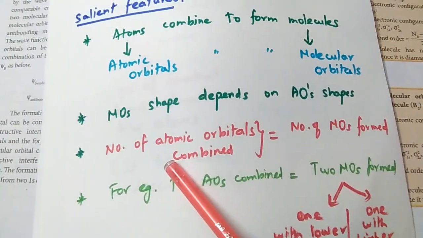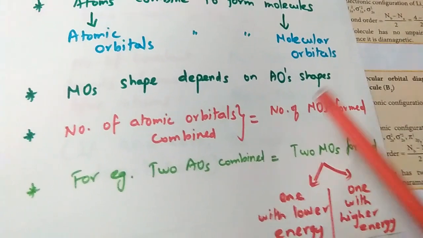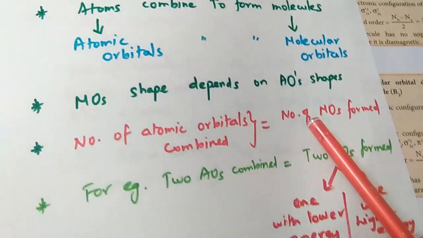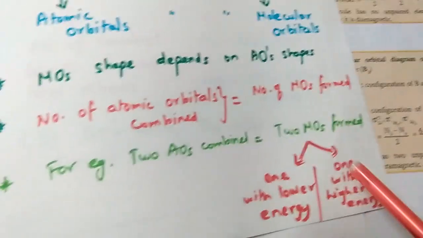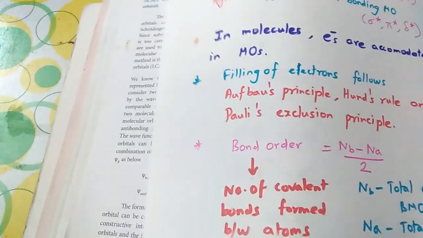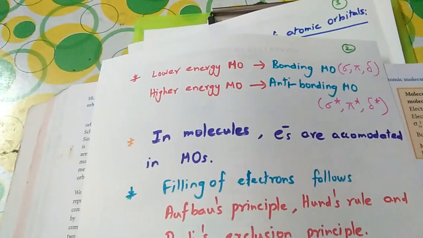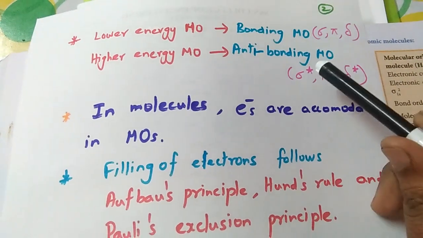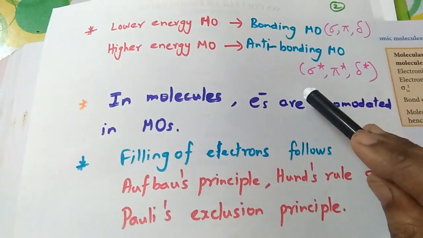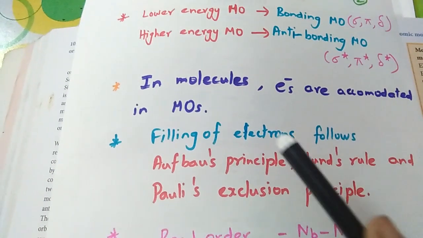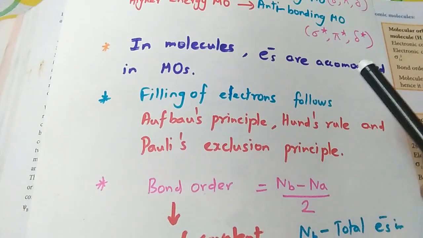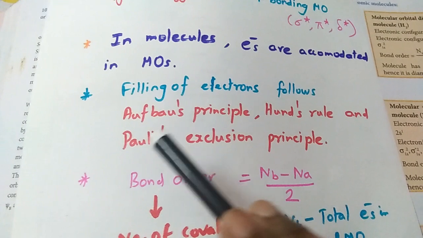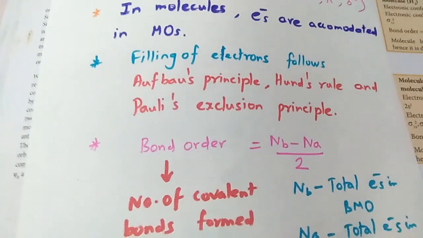The number of atomic orbitals combined is equal to the number of molecular orbitals formed, but among the molecular orbitals there will be an equal number of bonding molecular orbitals, which are of lower energy, and anti-bonding molecular orbitals, which are of higher energy. The bonding molecular orbitals are termed sigma, pi, delta. Anti-bonding molecular orbitals are termed sigma star, pi star, delta star. In molecules, the electrons are accommodated in molecular orbitals. The filling of electrons in molecular orbitals also follows the Aufbau principle, Hund's rule, and Pauli's exclusion principle.